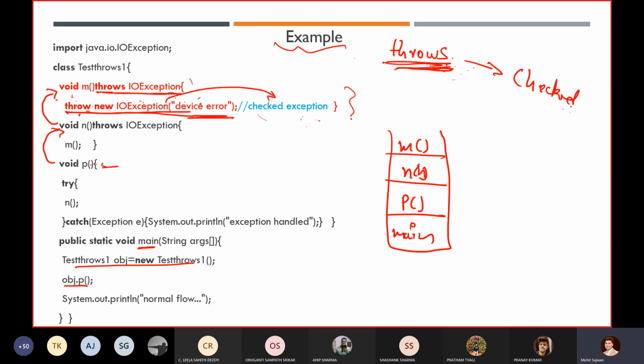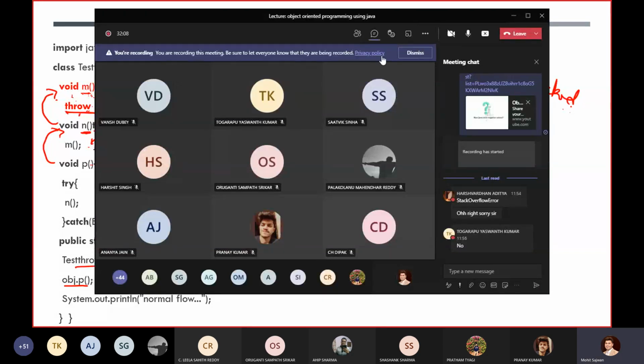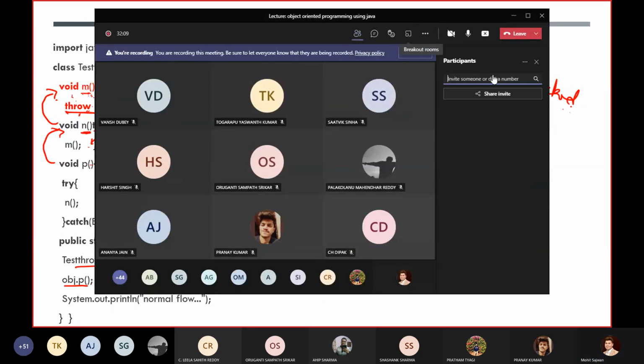I will not give you a compilation error here, because the caller method, which is calling this m method, now has to handle this exception. Sorry, this n method. Once it goes into the n method, again we are not handling this exception, but again we have used the throws declaration. Any question? If you have any question, otherwise kindly mute your mic.